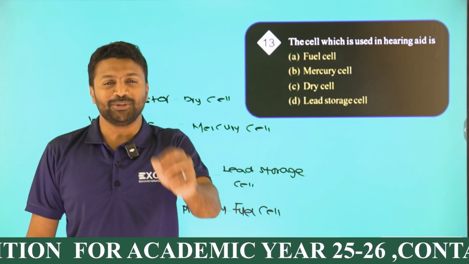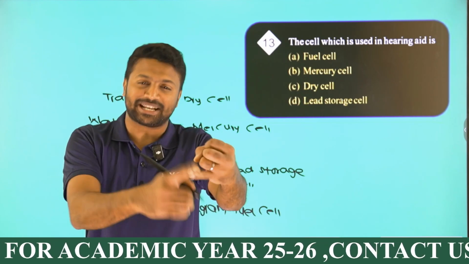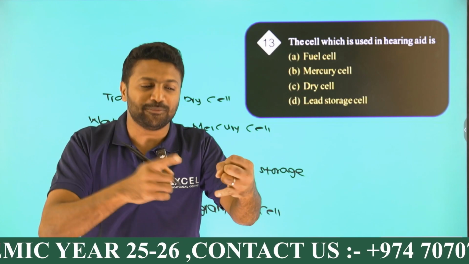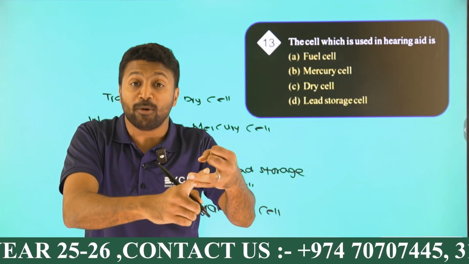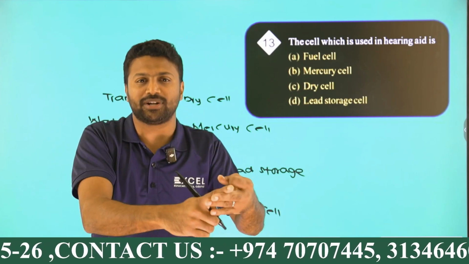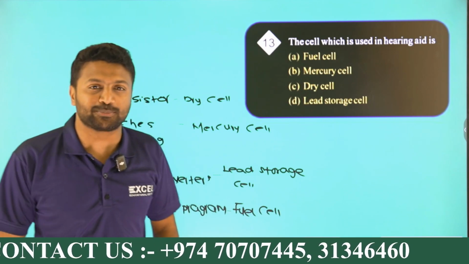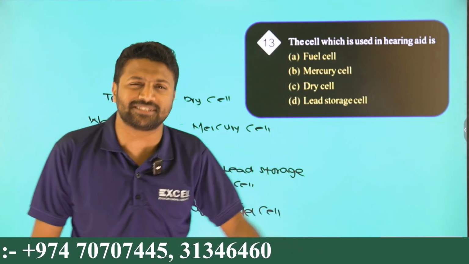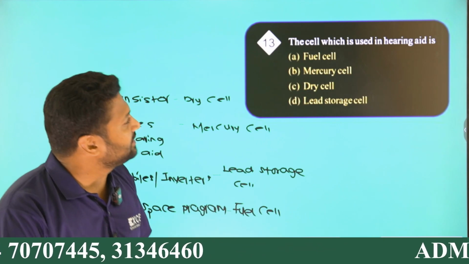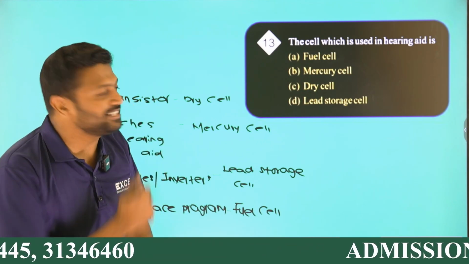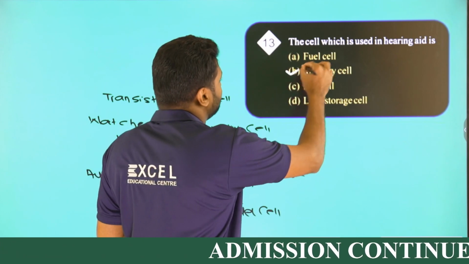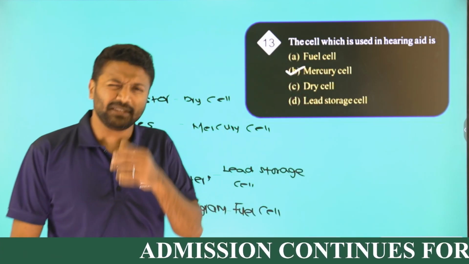Concluding, so used in transistor will be dry cell. The one which is used in watches and hearing aid will be mercury cell. Automobiles and inverters will be lead storage cell. Finally, Apollo space program is fuel cell. Fuel cell is neither primary nor secondary. You may know, I guess, right? So 13th one, the cell which is used in hearing aid. Hearing aid is mercury cell, option B, right? Cell used in hearing aid will be mercury cell. The last one.